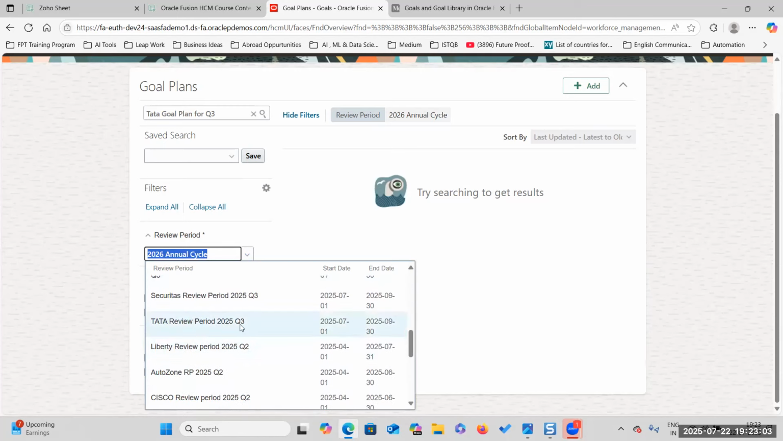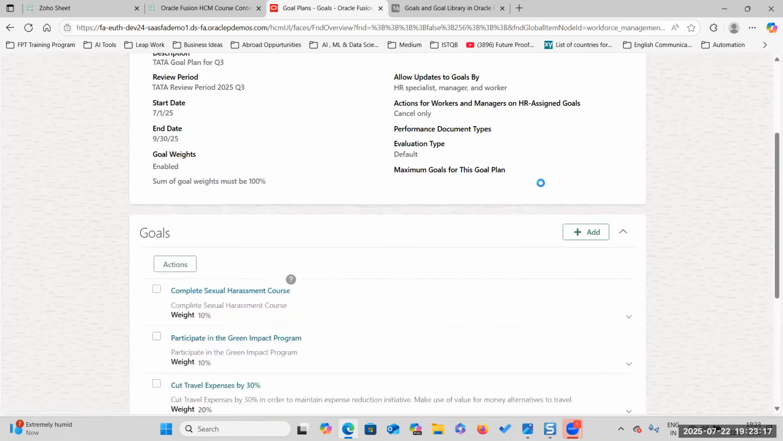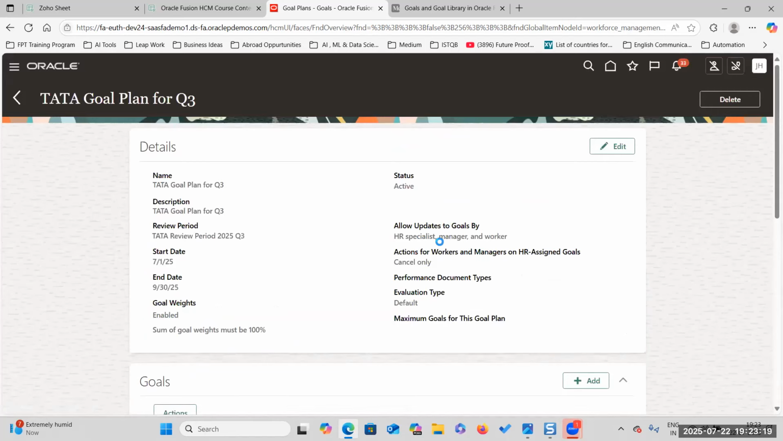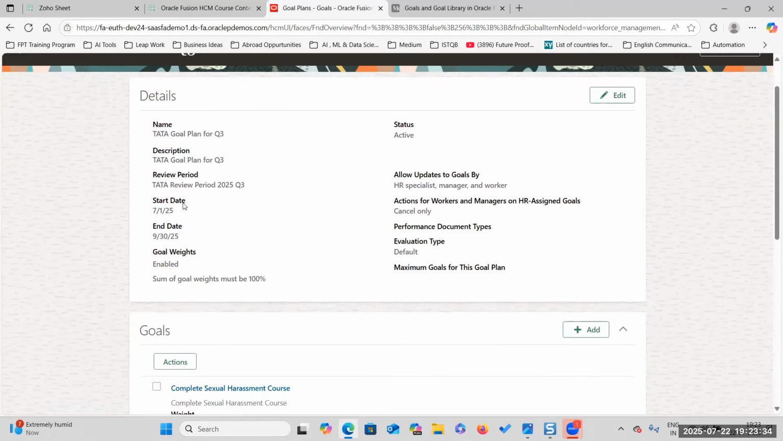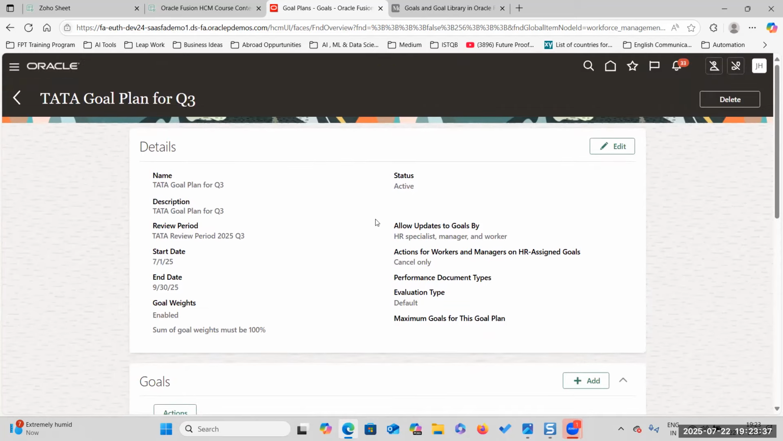Tata review period, July. So what will the goal plan be having? The goal plan will be having the review period. This is important. If you don't select the review period, we don't get the goal plan. Review period is the base foundation. So any goal plan will be having review period, weightage, and eligibility profile.